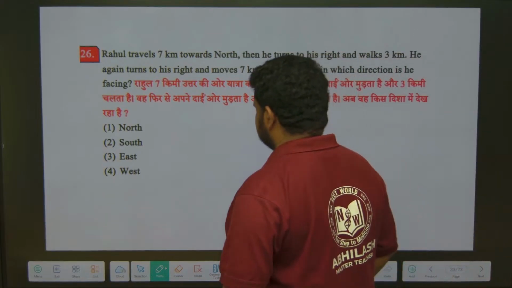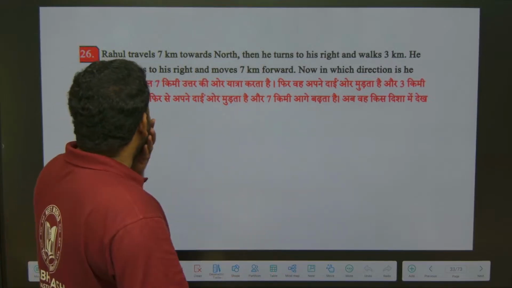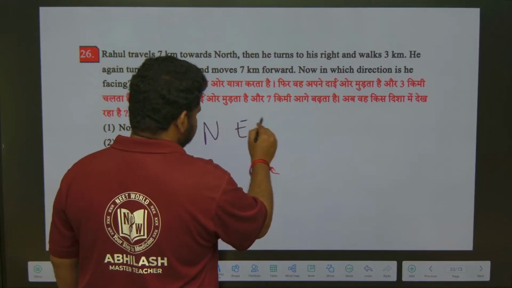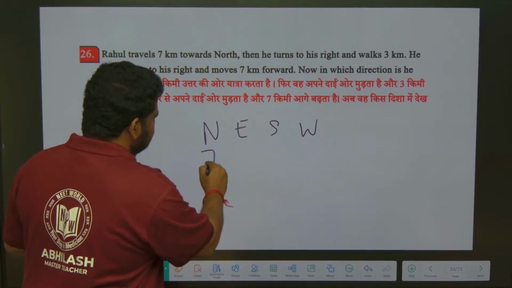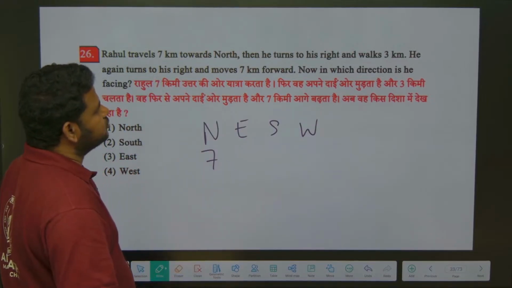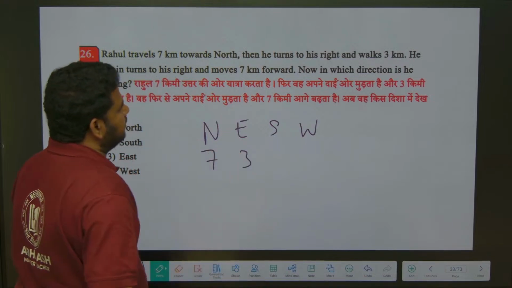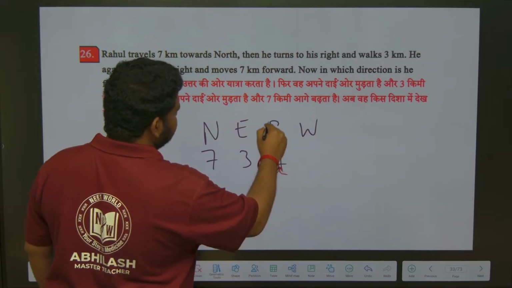Facing type of question we have already solved. Let me solve this last question for the topic. Rahul travels 7 kilometers north, so under north I should write 7. Then he turns to his right. From north, right means east, and he walks 3 kilometers. He again turns to his right, so again right means south. He travels south 7 kilometers.